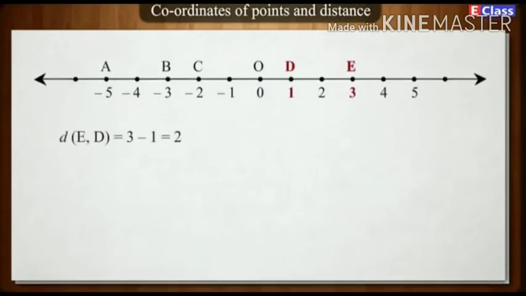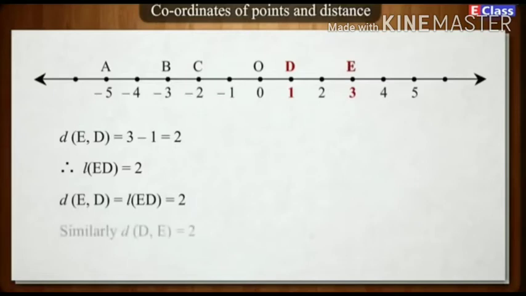d(E, D) is equal to 3 minus 1, which is equal to 2. Therefore, the length of ED is equal to 2. Distance ED is equal to the length of ED, which is equal to 2.